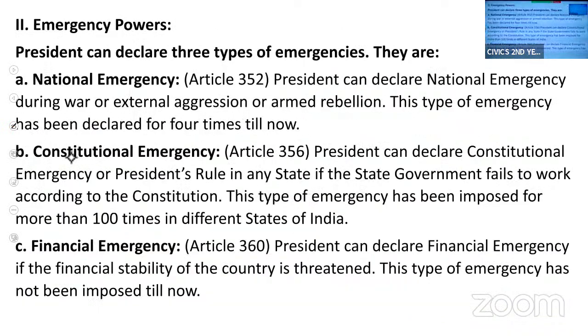Let us move to the emergency powers of the president. The president enjoys three types of emergency powers. First is national emergency.